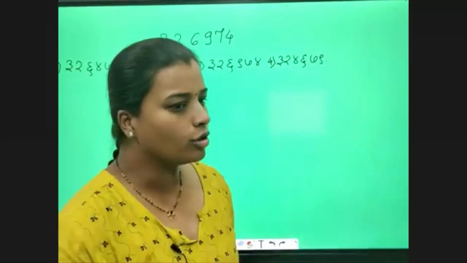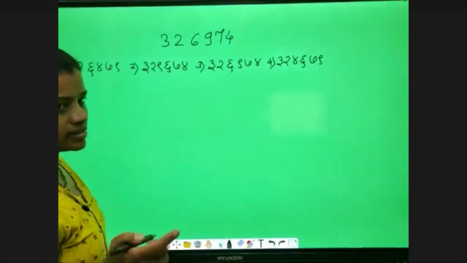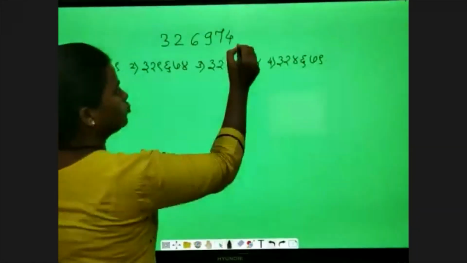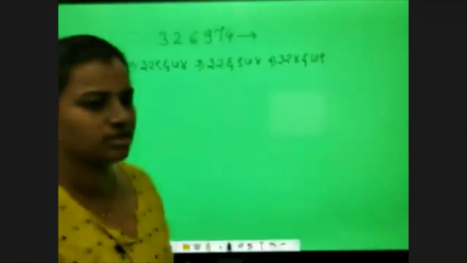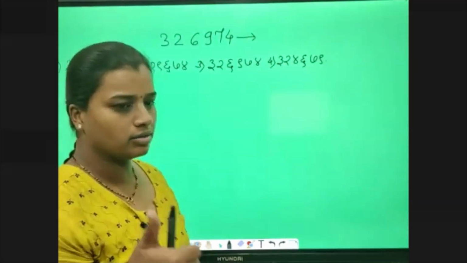And fourth option is 3, 2, 4, 6, 7, 9. You can write this down in Marathi and then search for the right option.